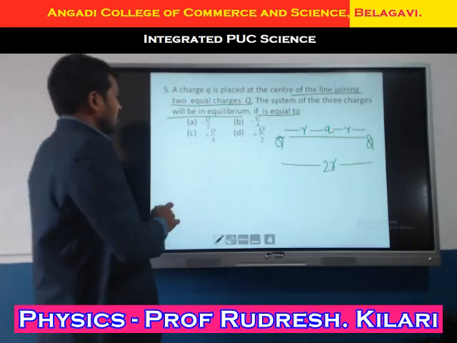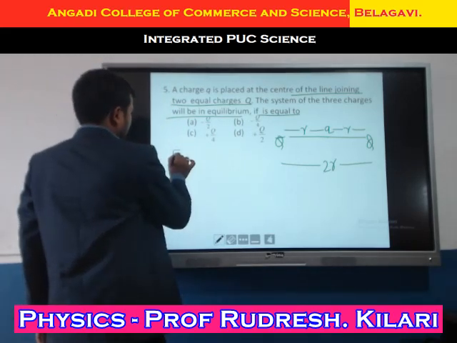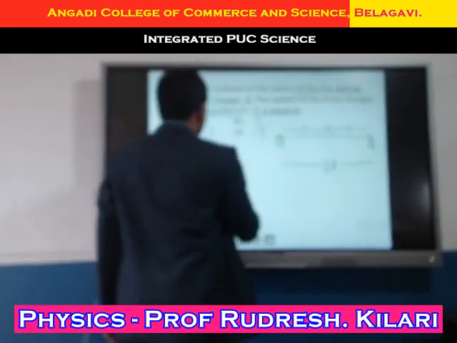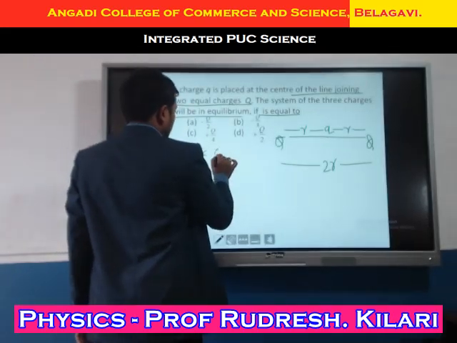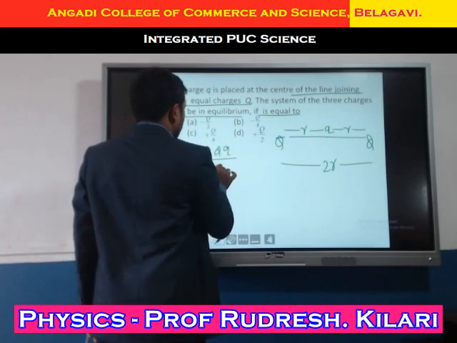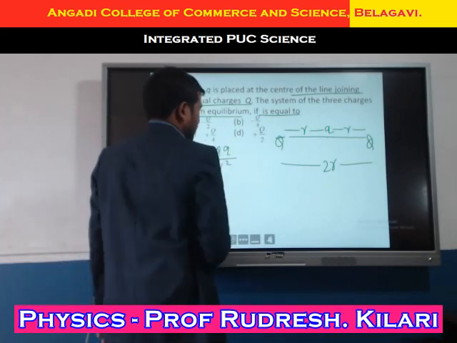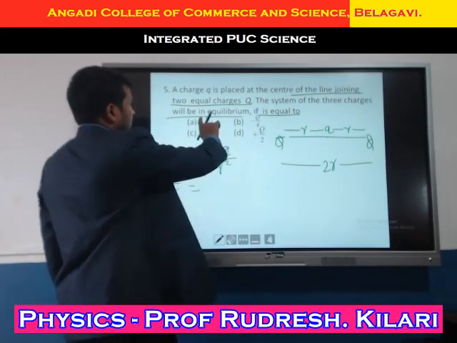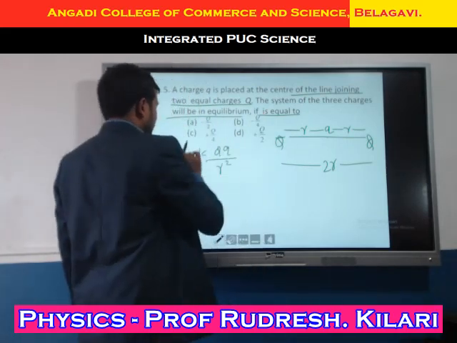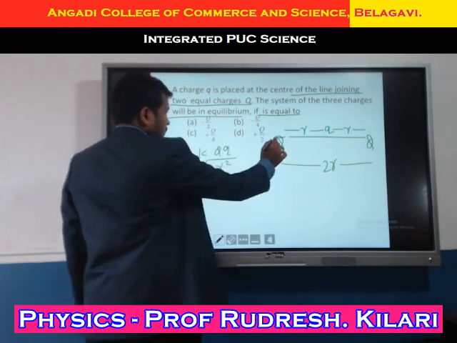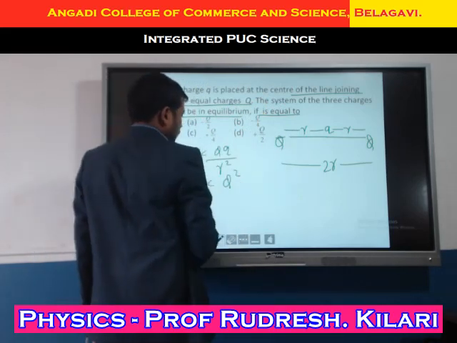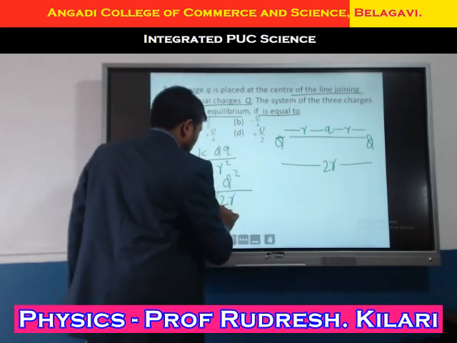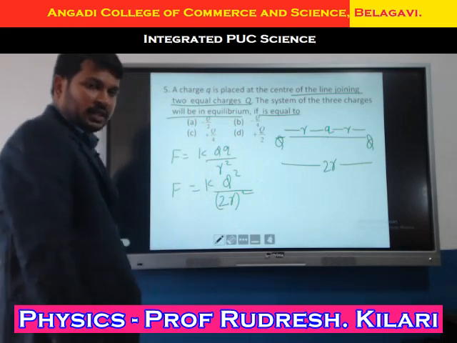Now I'll write the formula. F equals, what is the force between these two? K into q divided by r square. What about this one? Under the equilibrium condition, F equals k into q into q, divided by 2r whole square, right students?